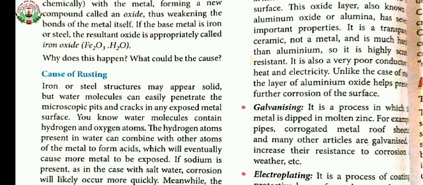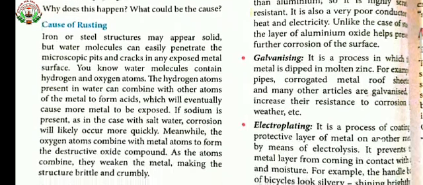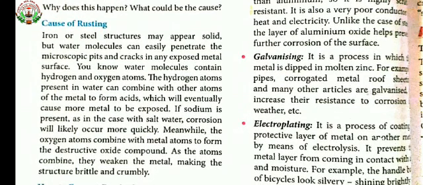Now the last method is electroplating. What is electroplating? Electroplating is the last method to prevent corrosion. It is the process of coating a protective layer of metal on another metal by means of electrolysis. It prevents the metal from coming in contact with the air and moisture.